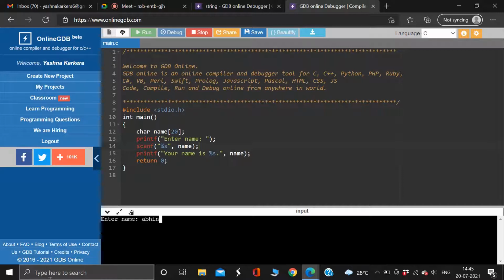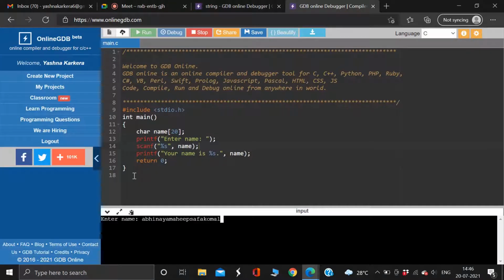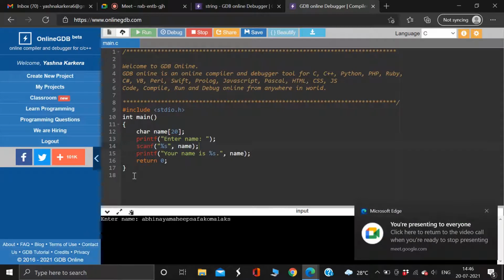I'll write Abhinaya. I'll write Mahib. I'll write whom I can remember. Safa. I'll write Komal, and I'll write Akash. I'll give my name also.